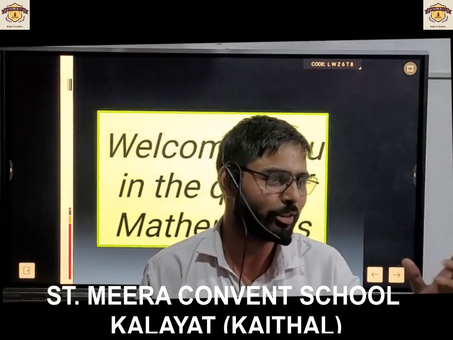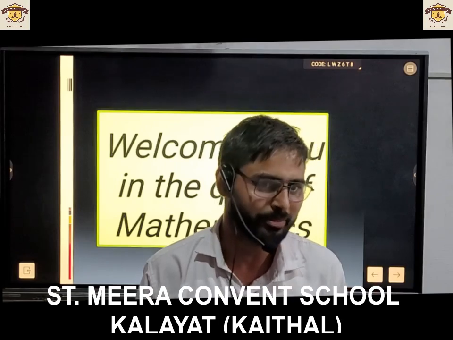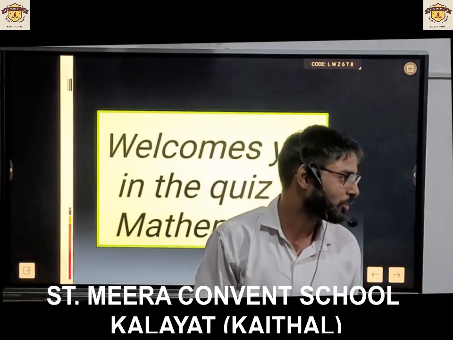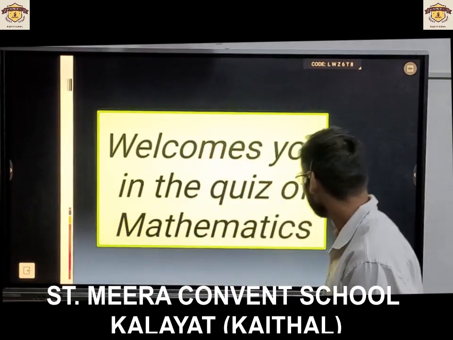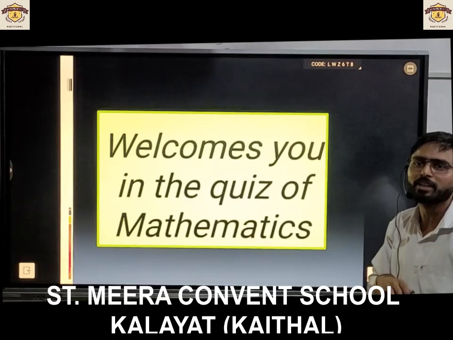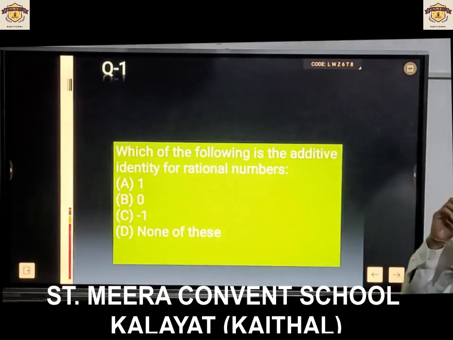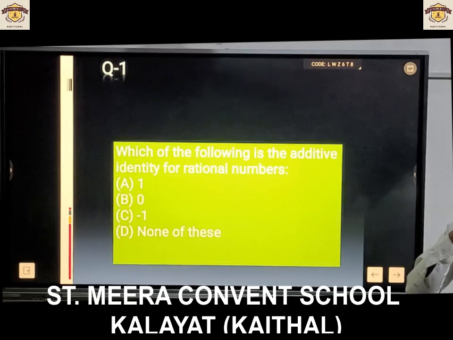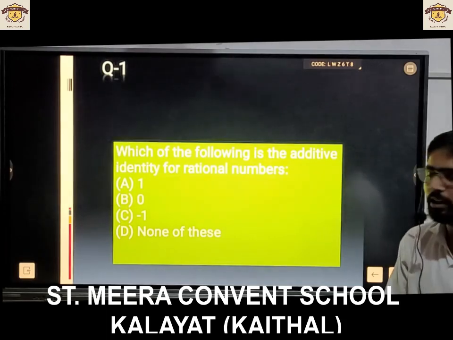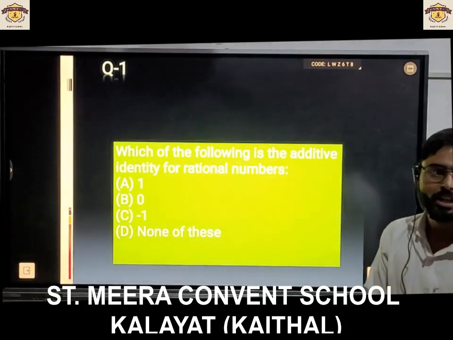Manat, yes, sir. You have the choice to choose a person. Now it is the first question for Mukul. Answer carefully after discussion. You will have just 1 minute to answer the question. First question is, which of the following is the additive identity for rational numbers? Option A, 1. Option B, 0. Option C, -1. And option D, none of these.